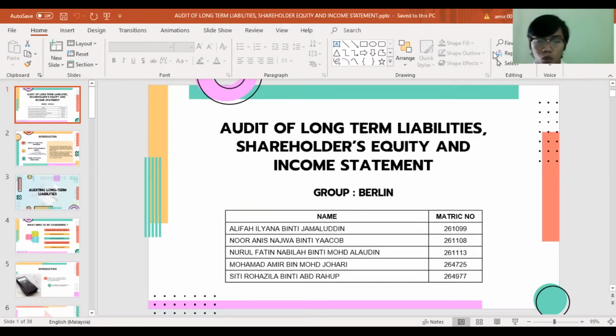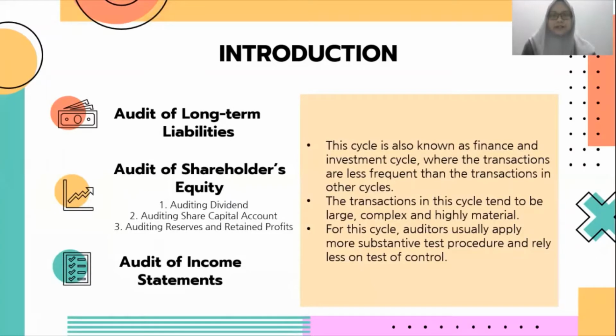We are from Group Beli and we will present audit of long-term liability, shareholders' equity and income statement. I will start with the introduction of this topic. The three main items that will be discussed are audit of long-term liabilities, audit of shareholders' equity, and audit of income statement. Audit of shareholders' equity consists of auditing dividend, auditing share capital account, and auditing reserve and retained profit.